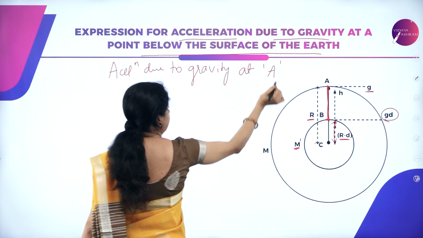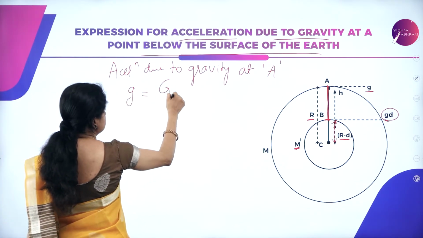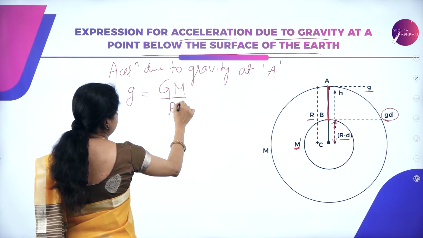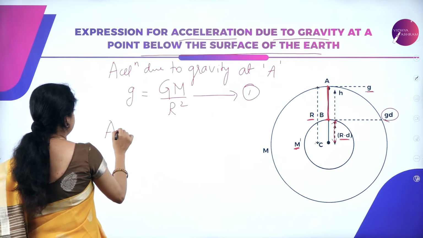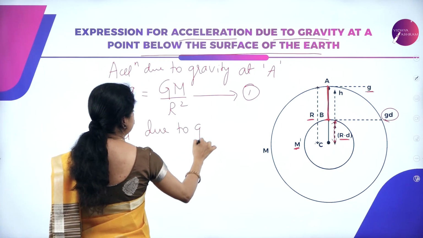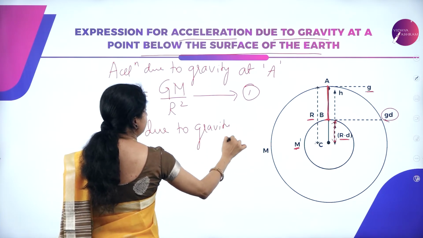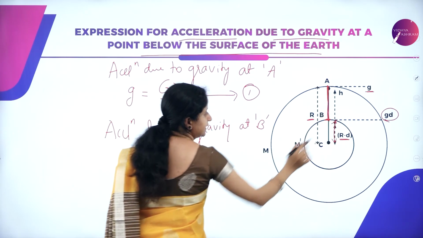So at point A, the acceleration due to gravity expression is nothing but g equals GM divided by R square. We have already derived it. Now similarly we will write the expression for acceleration due to gravity at point B. So point B means a point which is located at a certain depth.